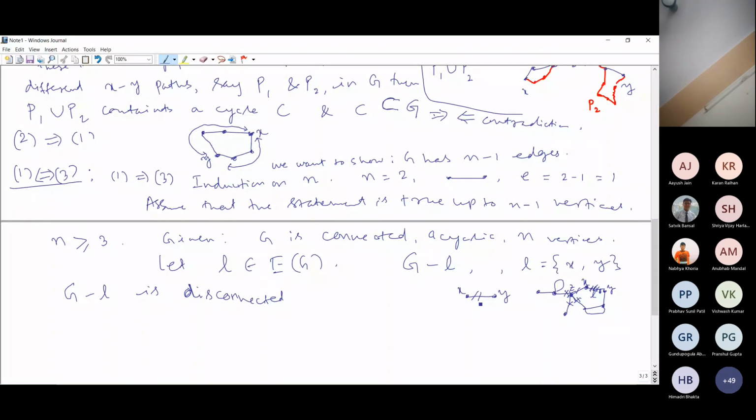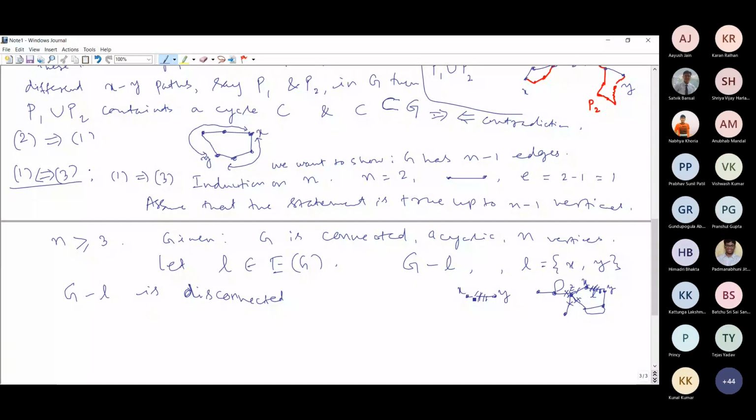So once we remove this edge, we will not have any other x to y path in the graph G. Therefore G minus L is disconnected, and in fact G minus L will have exactly two components.